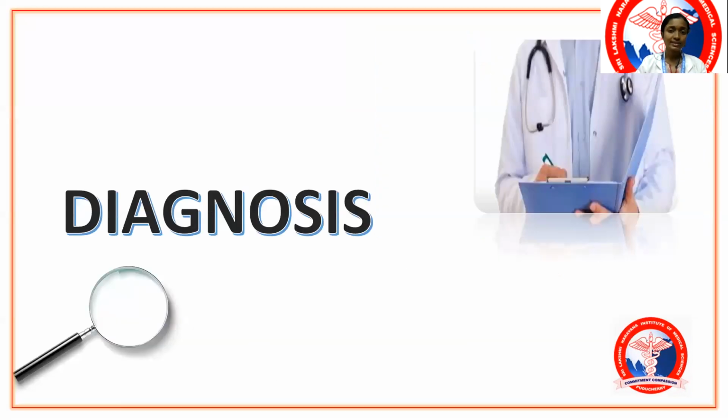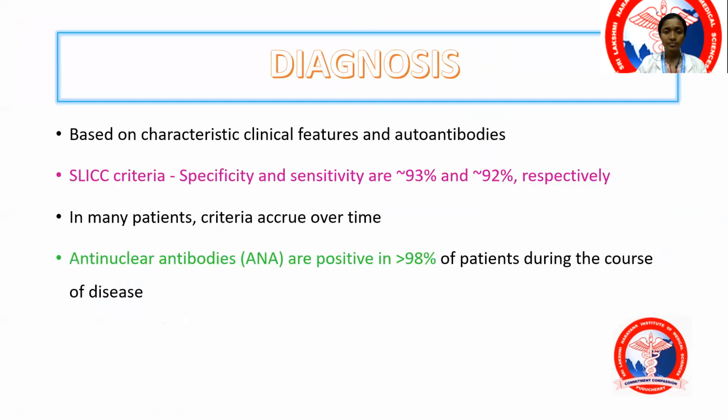You require a high degree of clinical suspicion in an individual who presents with a variety of organ involvement, especially if it is a woman, predominantly in the childbearing age group. You have certain classical clinical features and autoantibodies which together contribute to the diagnosis. Together it forms what is known as the SLICC criteria, the Systemic Lupus Erythematosus International Collaborating Clinics criteria, which has a high specificity and sensitivity.